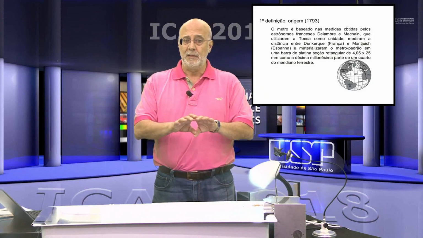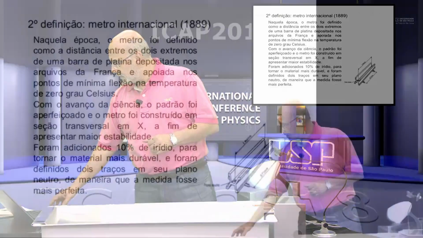Once they realized that, they came up with the artifact, the bar of platinum that was kept for a long time as the definition of the meter. Now, light is an important quantity, and it is a very good way of measuring, because if you are looking for some quantity that is easy to reproduce and always constant, light seems to be a good one. And the light emitted by some elements seems to be even better. So they improved the measurements.